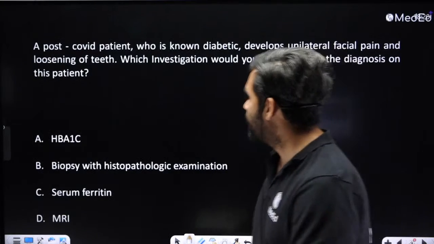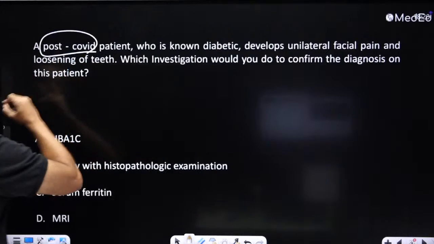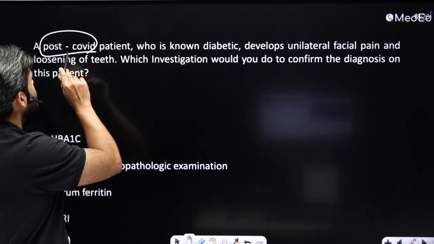Okay. Now, post-COVID, this COVID is gone, but the questions have not gone.